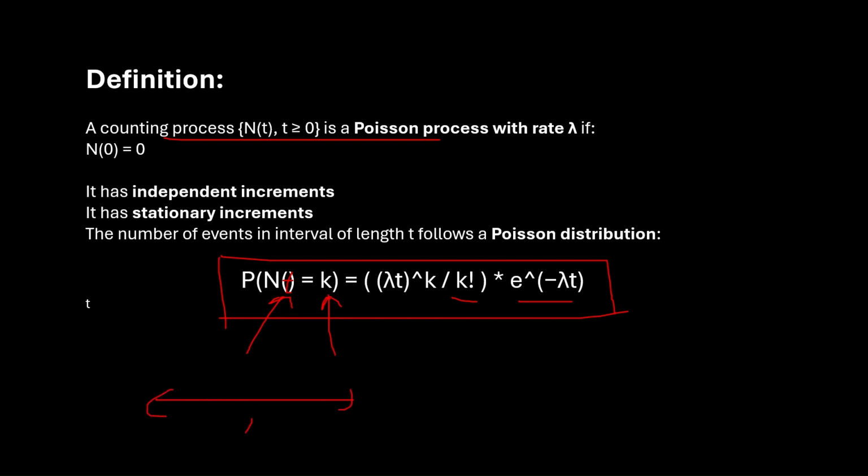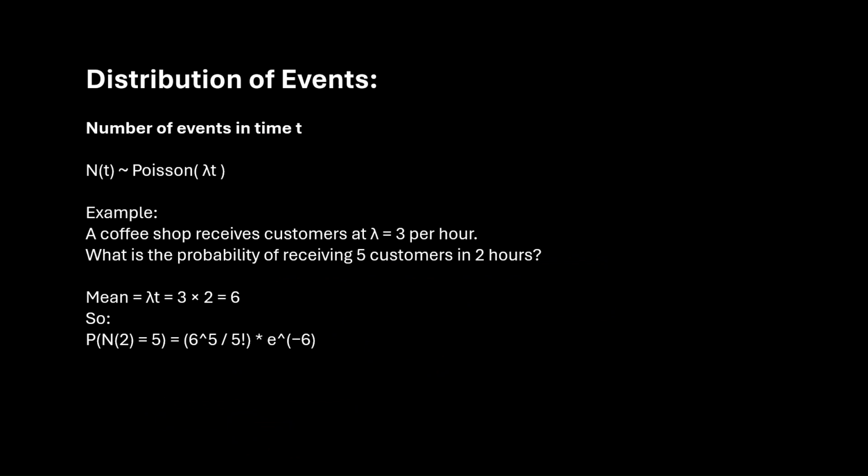So if we have a time interval of t and 1, 2, 3 events are happening, then k is equal to 3 and t would be whatever the length of this time interval is. The number of events in time t, N(t), is a Poisson distribution with parameter lambda t.